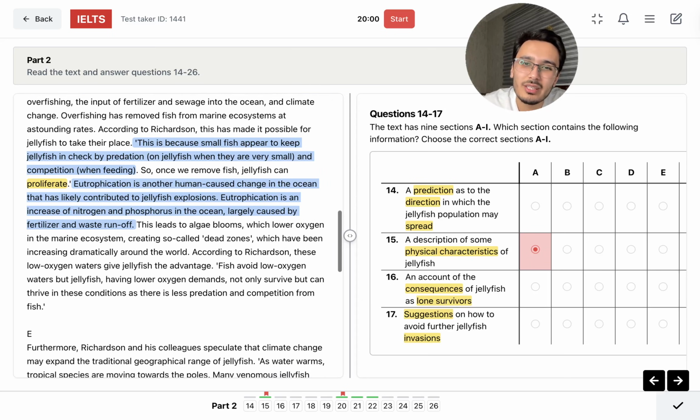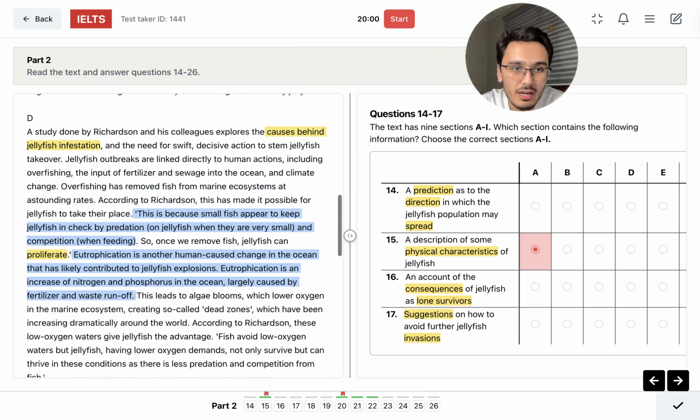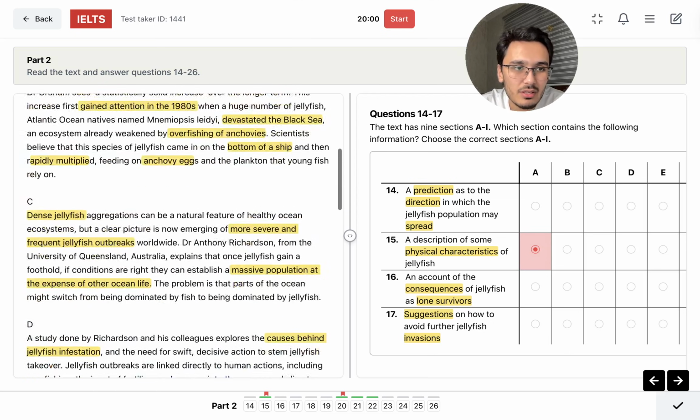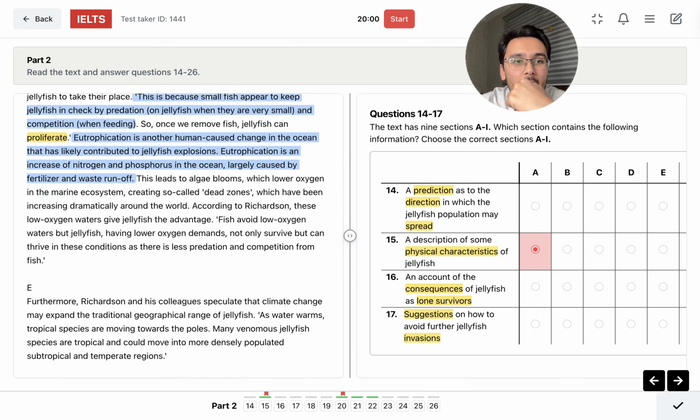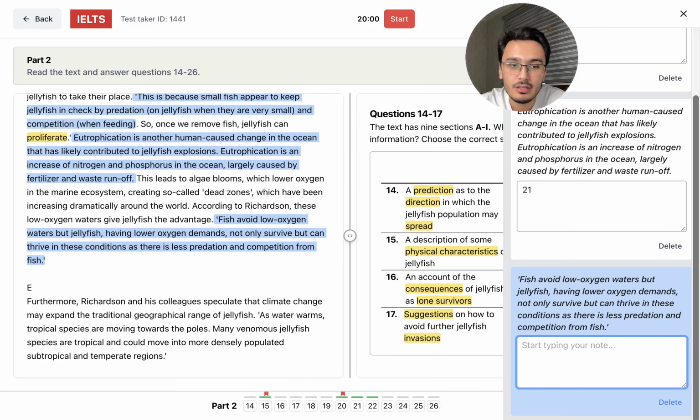Gosh, I hate this reading. I really hate it because lone survivor seems like it can be here or it can be there. I don't know. If I don't find anything here, then thrive. That's it. I may find the correct answer for 16 here, and I'm gonna come back at the end.